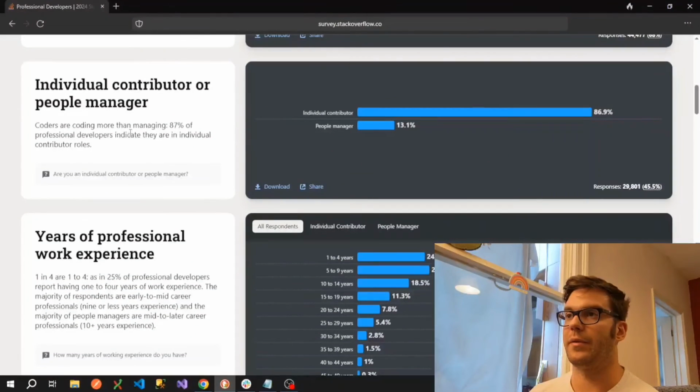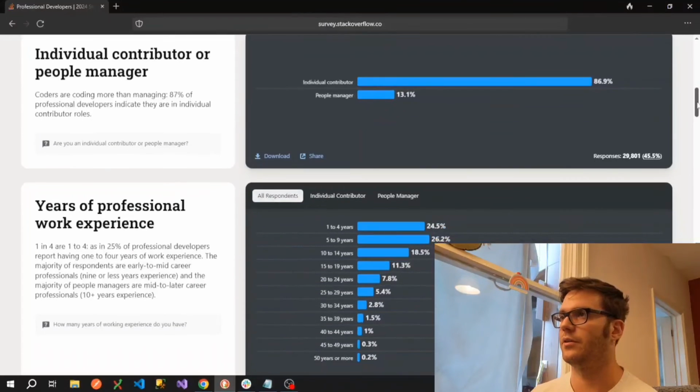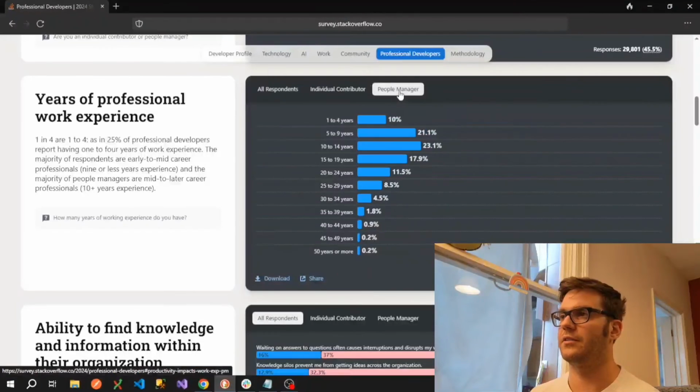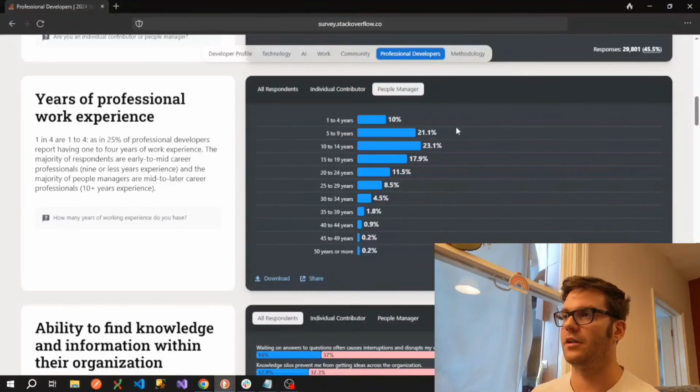Interestingly, coders are coding more than managing. So 87% of professional developers indicate they're in individual contributor roles, with 13.1% people like myself that are in people manager roles, so people that actually kind of lead technical teams as well as write code. And as expected, the individual contributors have less experience because there's more sort of junior and intermediate kind of mid-level roles there, and the people managers generally have more experience because until you've got your 5 to 9 years of experience, it's unlikely you're going to take on a management role, and that's kind of a minimum there.